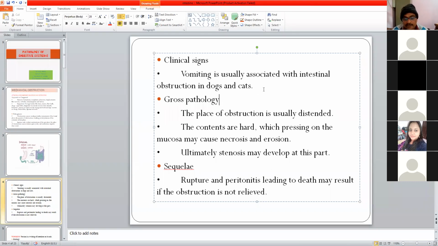So the consequences will be the rupture and thereafter formation of peritonitis. That is, the feed material will come into the peritoneum, leading to inflammation of the peritoneum, leading to septicemia or toxemia, and finally shock, and the animal will die. So it is a very adverse condition.